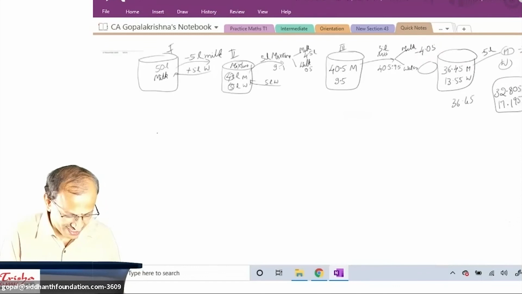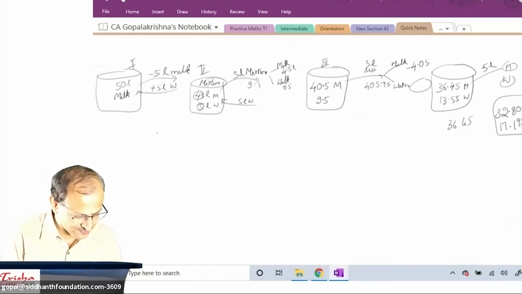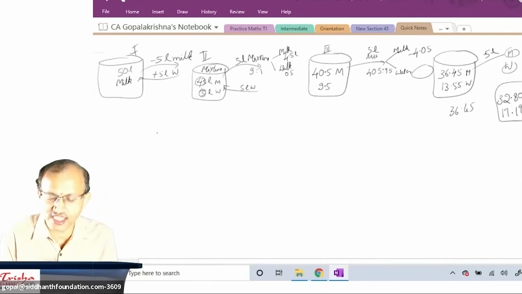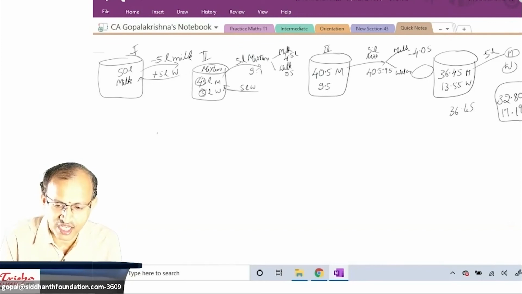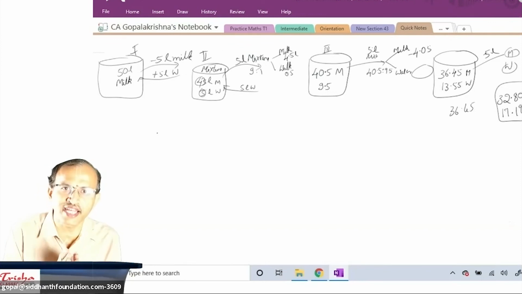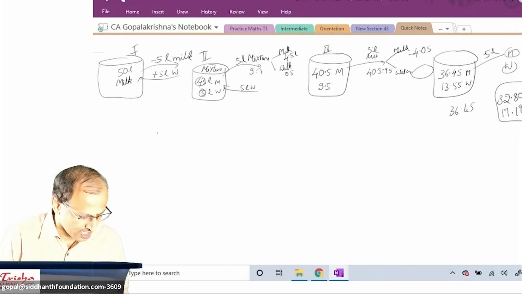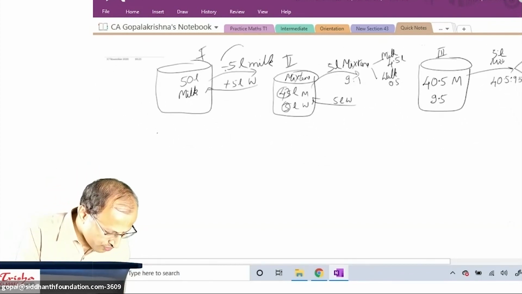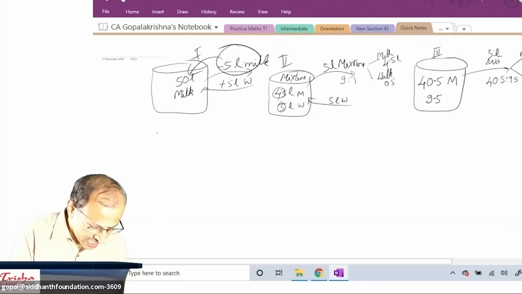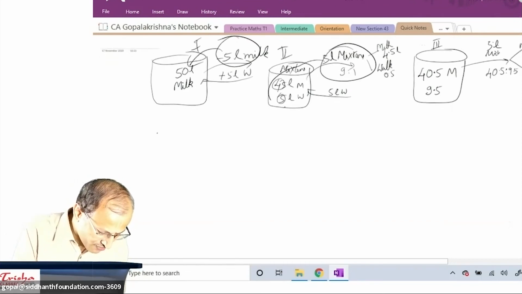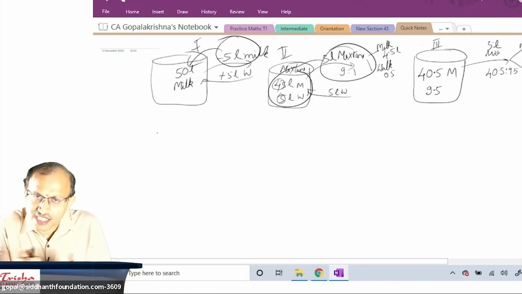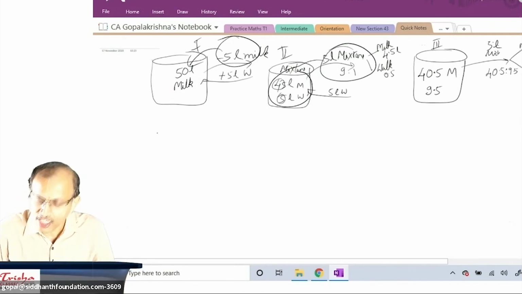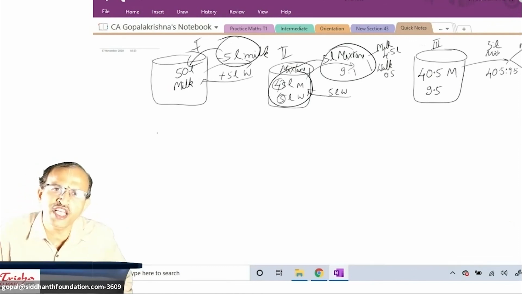Some of you really got worried. How did you get this? Student, I just listen carefully. All of you are there with me. I just want to give you one nice idea to end up this chapter. Every time you took 5 liter of this mixture, on the changed one you are removing 5. Can you tell me, 5 out of 50 is how much percentage? 5 out of 50, fast.